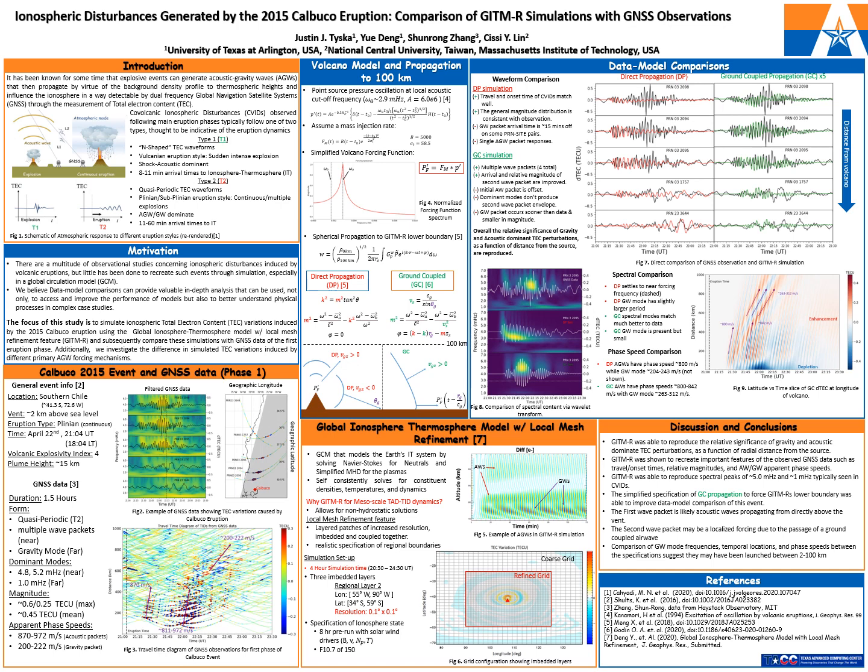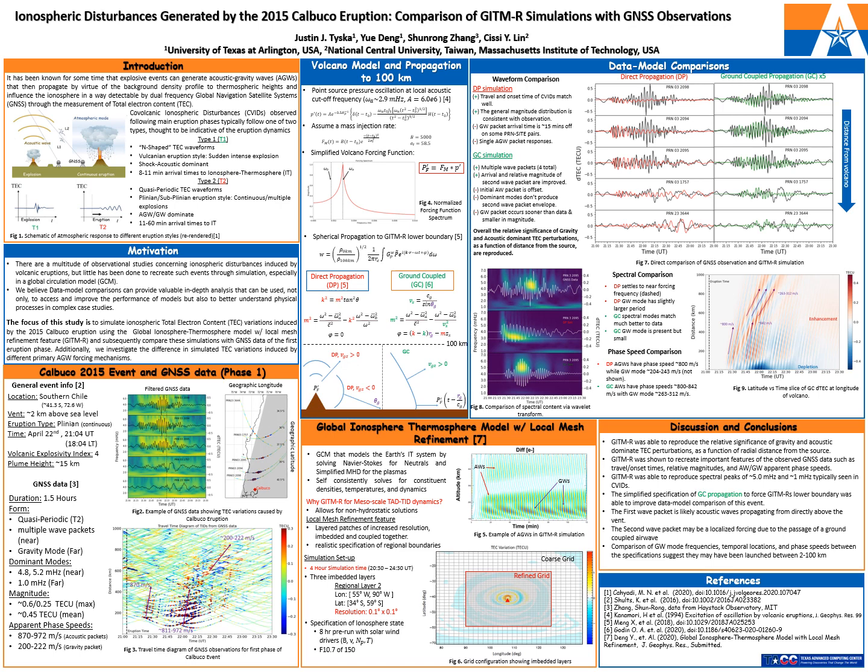Focusing now on the spectral content, Figure 8 shows the spectral content with a similar format to what was shown in the left panel of Figure 2. The top panel here represents the observation, whereas the middle panel is the direct propagation simulation, and the bottom panel is the ground-coupled propagation. The spectral content for the DP settles to the near forcing frequency after first initially being quite good, whereas the GC spectral content seems to match much better to the observational data throughout the remainder of the time series. The gravity wave mode is present in the GC simulation, but much smaller.